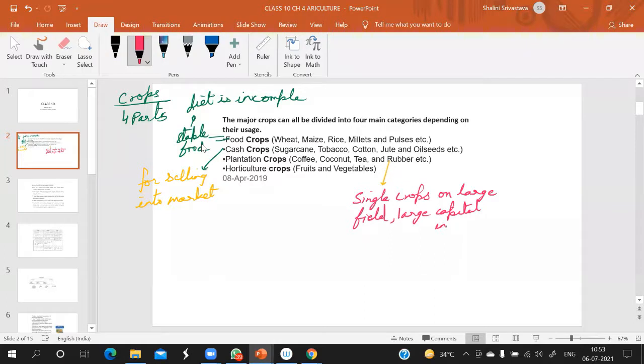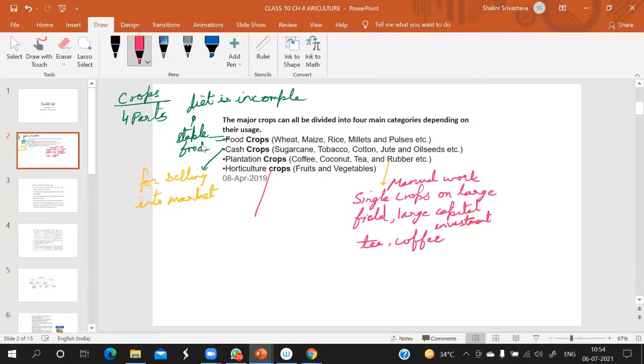Clear? Like tea, coffee, these all are plantation crops. Manual work is more in this. Mostly manual work is required. Fine. Rubber, tea, coffee, jute, cotton, all these are plantation crops.